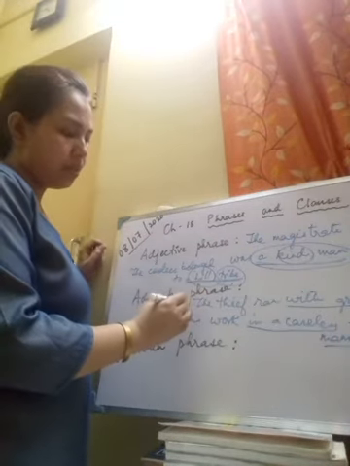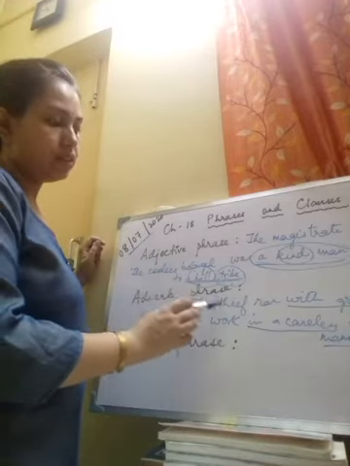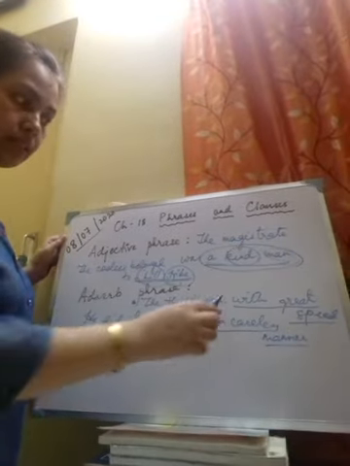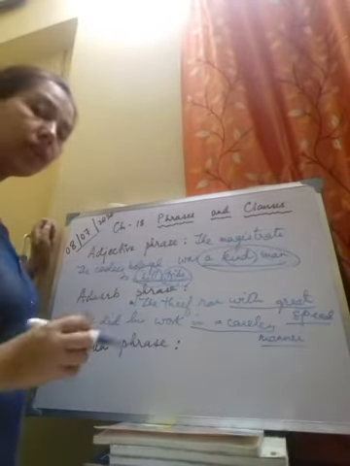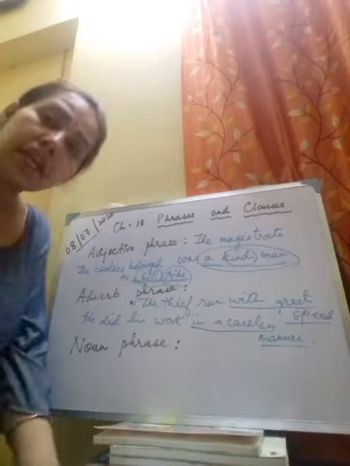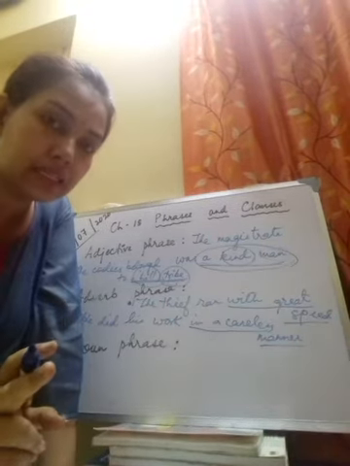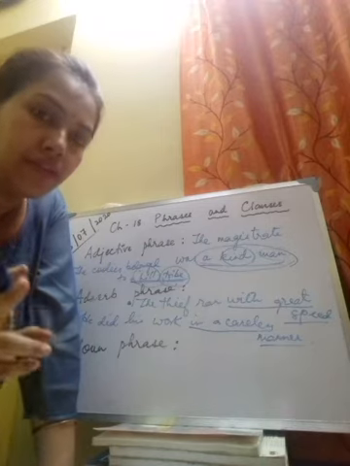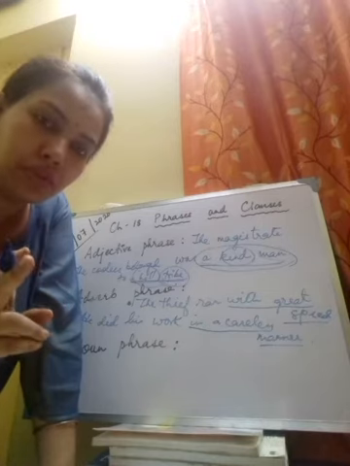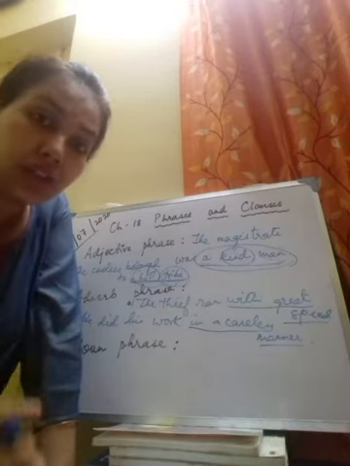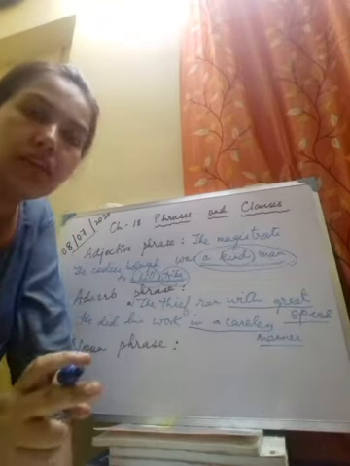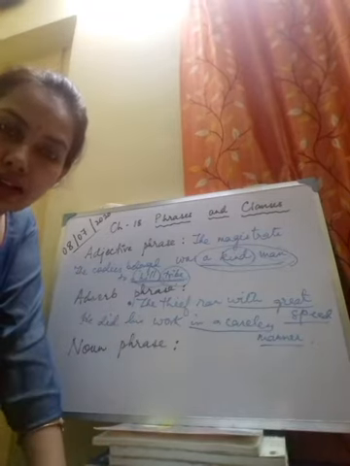The thief ran with great speed. Let us take this example first. Okay, so here the phrase is 'with great speed'. How did the thief run? The thief ran with great speed. Does this remind you of adverb of quality that you have learnt last year? When we identify adverb phrases or adverb clauses, remember you have to keep in your mind clear ideas of the kinds of adverbs, because only when you're clear about them will you be easily able to identify the adverb phrase.